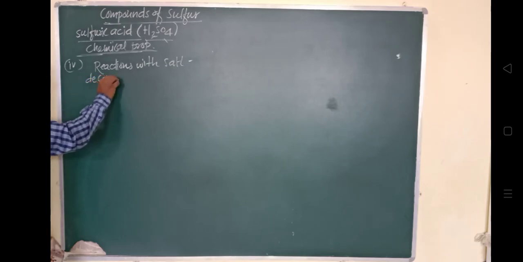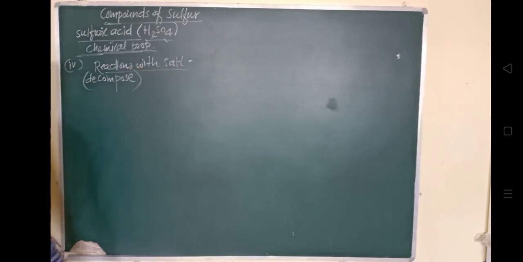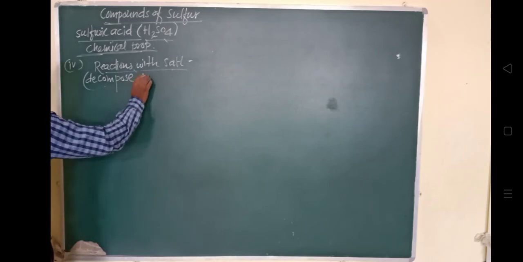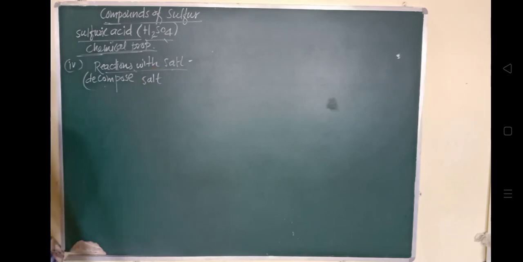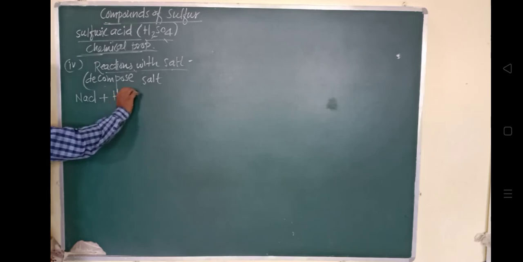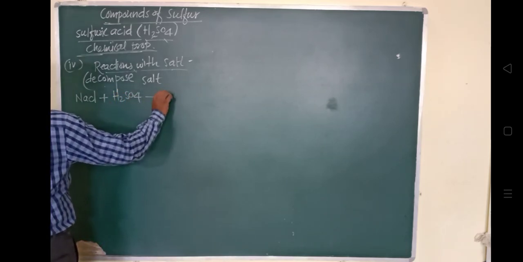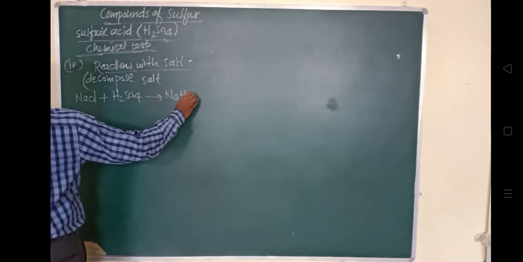What happens to the salt? It will get decomposed. It decomposes the salt of more volatile acids to the corresponding acid. Consider the example of sodium chloride. Sodium chloride is a salt. When it reacts with H2SO4, it will get decomposed into NaHSO4 plus HCl. Hydrochloric acid will be formed, and in this way the salt gets decomposed.